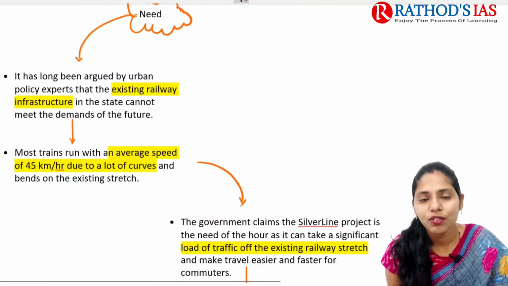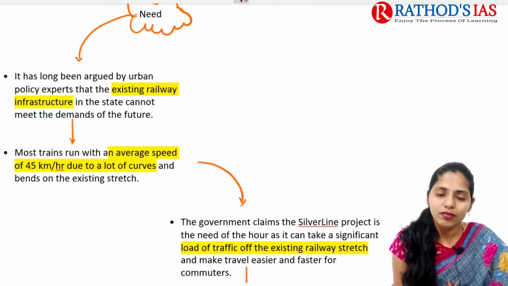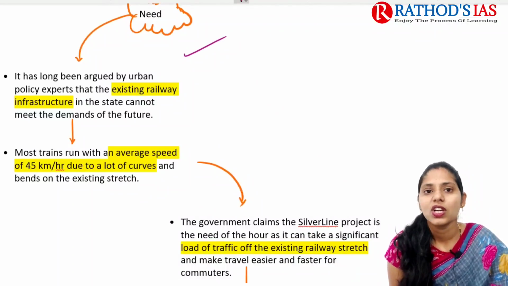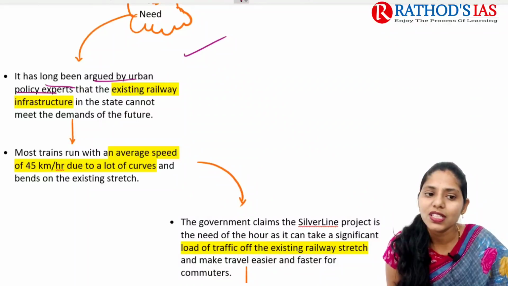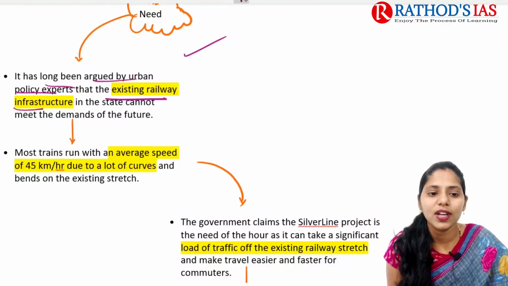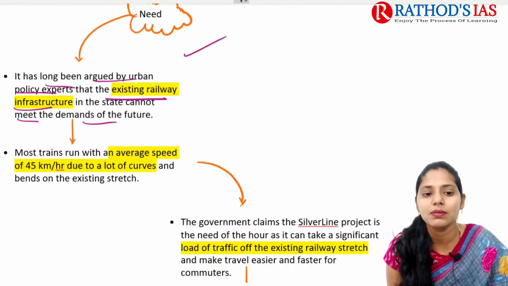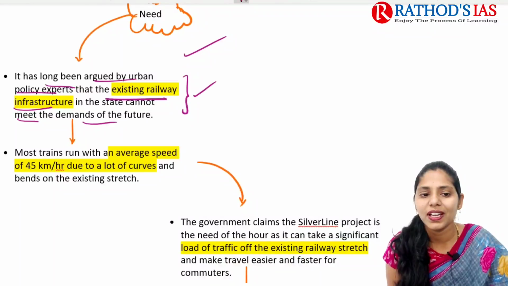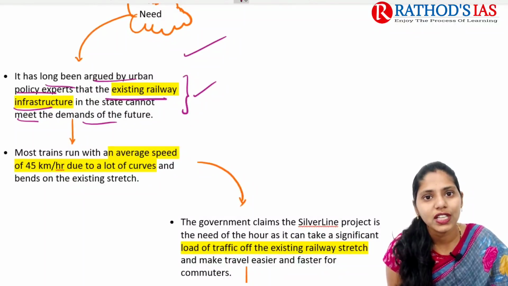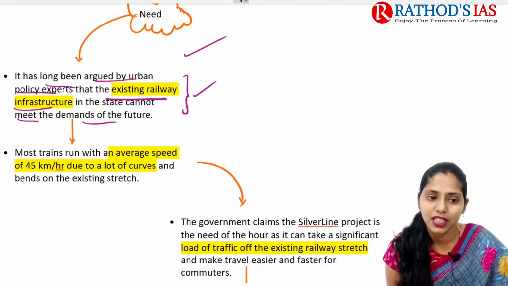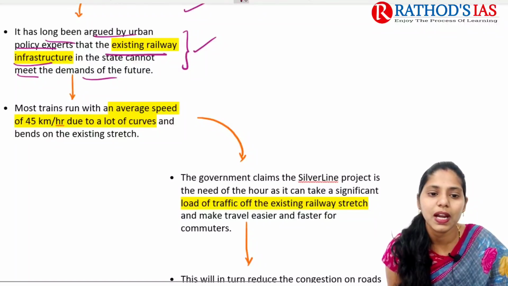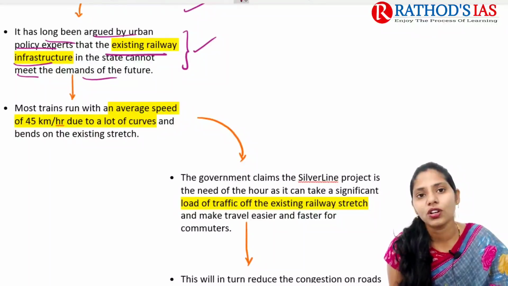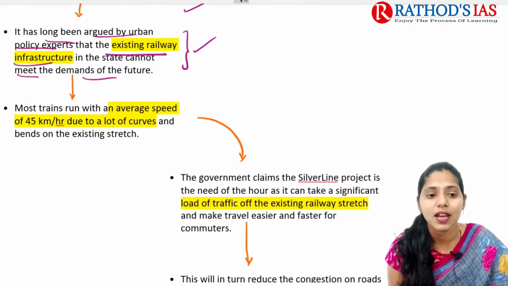And why do we need this type of rail project in Kerala? If we're talking about need, the first one is that it has long been argued by urban policy experts that the existing railway infrastructure in the state cannot meet the demands of the future. We need some upgradation, and most of the trains mainly run at an average speed of 45 kilometers per hour, because of a lot of curves, and we can see the Western Ghats are present here.